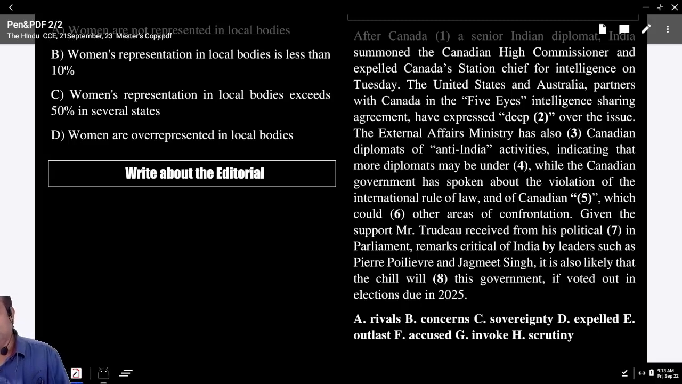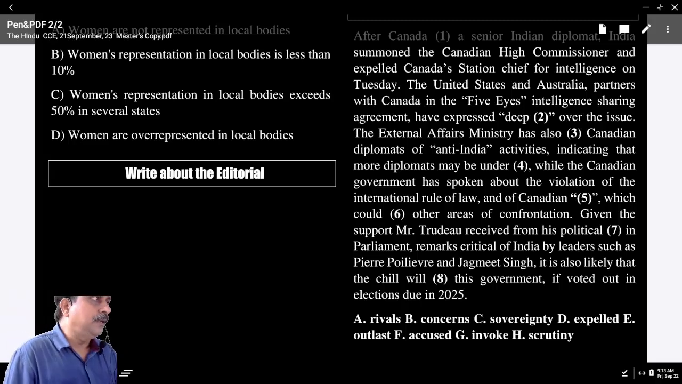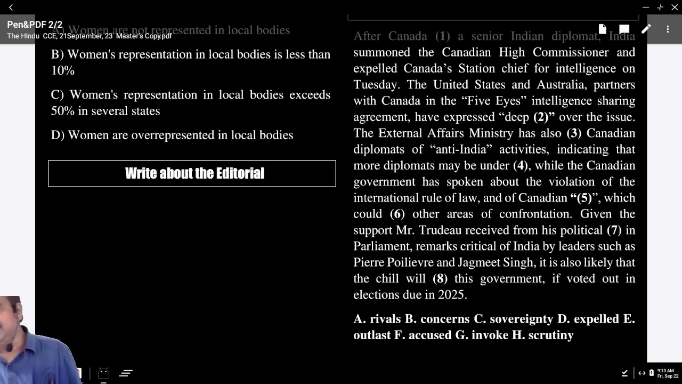The External Affairs Ministry has also, underline the helping verb has. Put the word also in brackets. Has, after that you need a verb, or sometimes you can use a noun or a pronoun, adjective. Noun or adjective, but here, do you see a verb which goes with the context and which is in past participle form? Which one is that? Accused. Answer is very good.